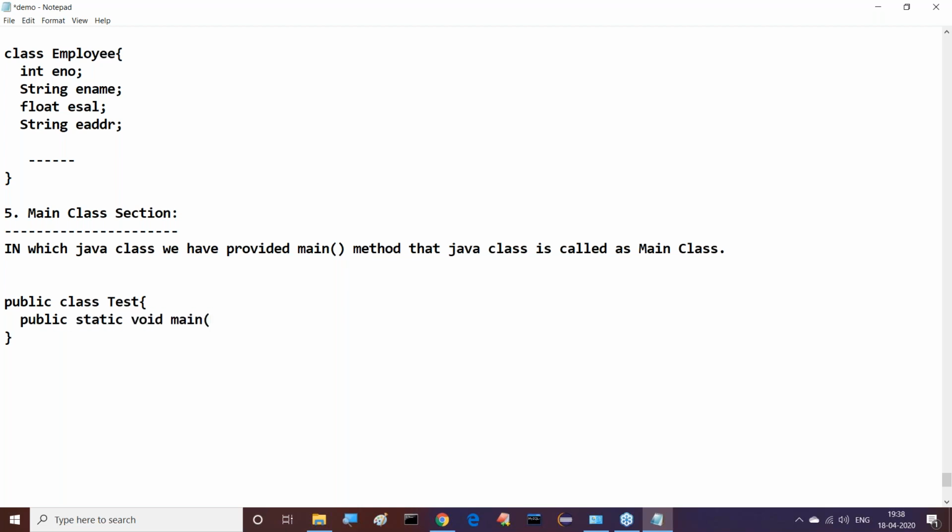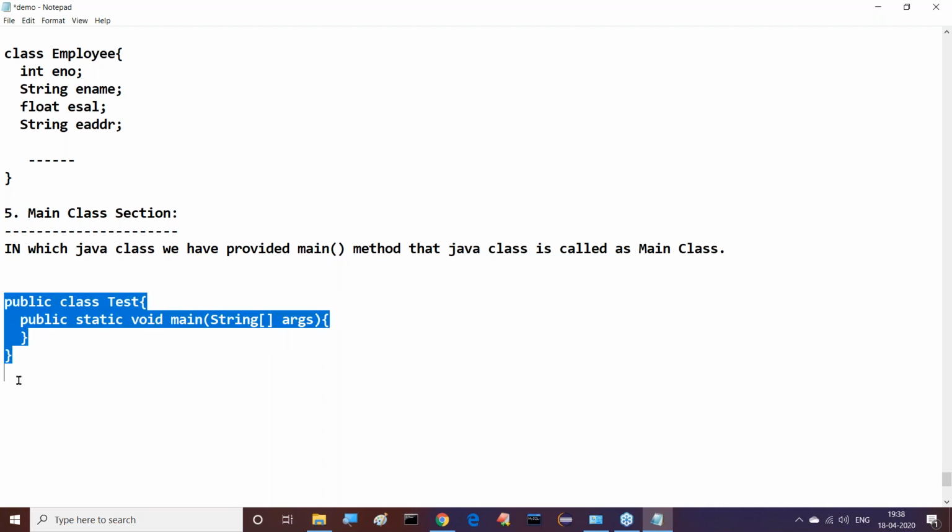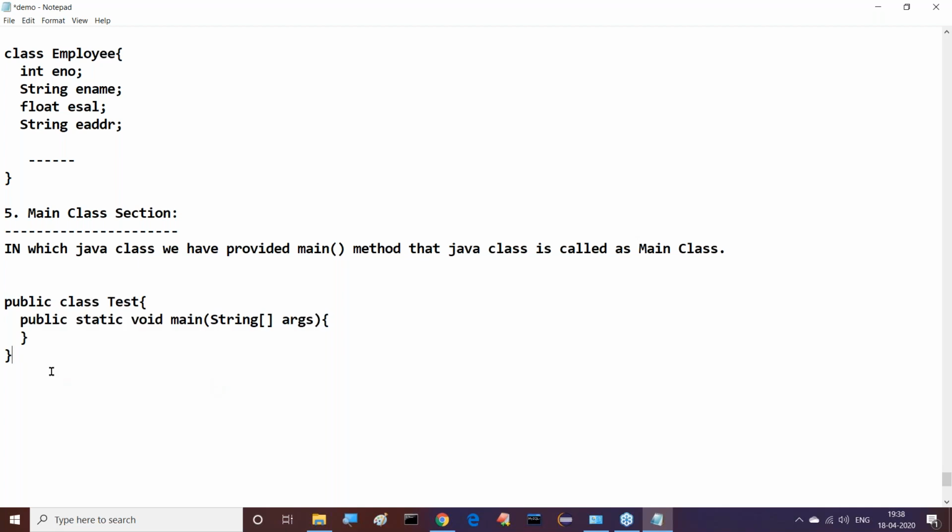Public static void main, String array args, like this. Here we are able to write it. This is the main method. Inside this main class we have written the main method. That's why the main class is mandatory.